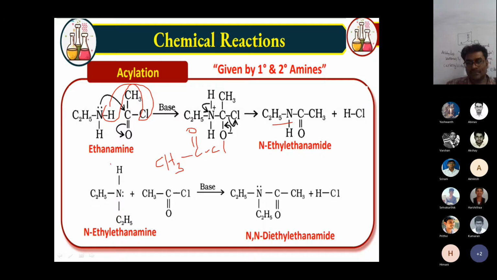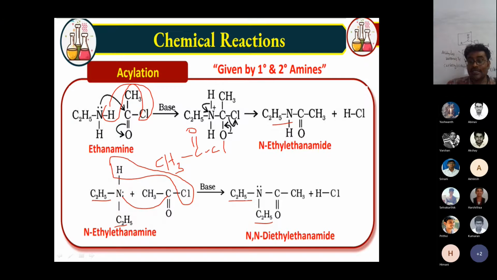In a simple reaction here also, hydrogen from here and chlorine from here both leave. What remains is nitrogen containing C2H5, C2H5 and the group N-C double bond O-CH3. This is called N,N-diethyl acetamide.